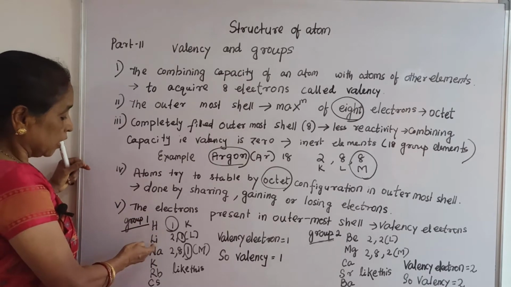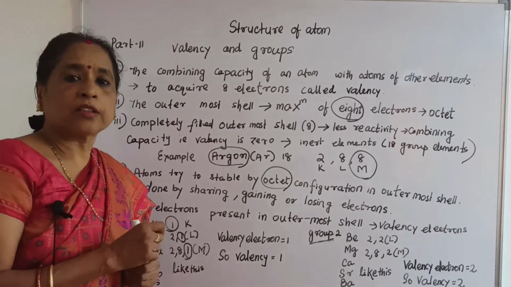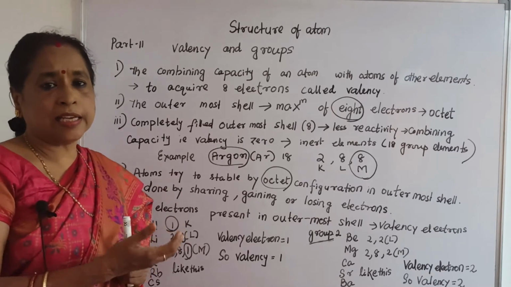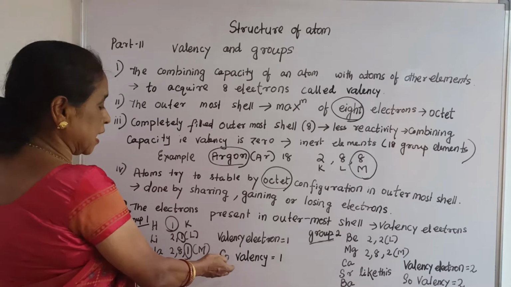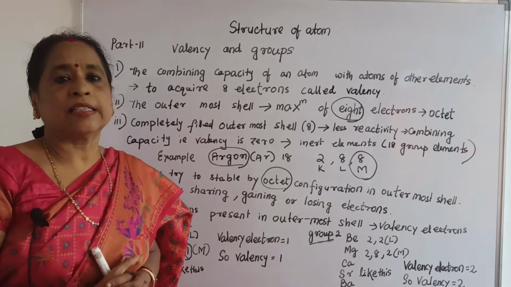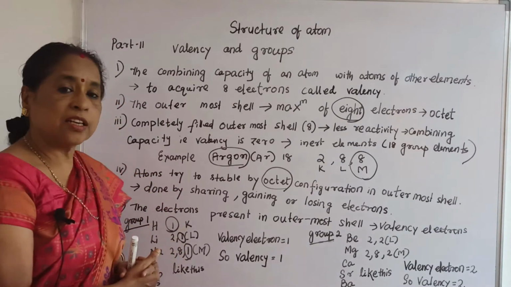Here you can see hydrogen, lithium, and sodium contain one electron in the outermost shell. So the valence electron is 1, and you can say the valency is 1. So group 1 elements have valency 1.